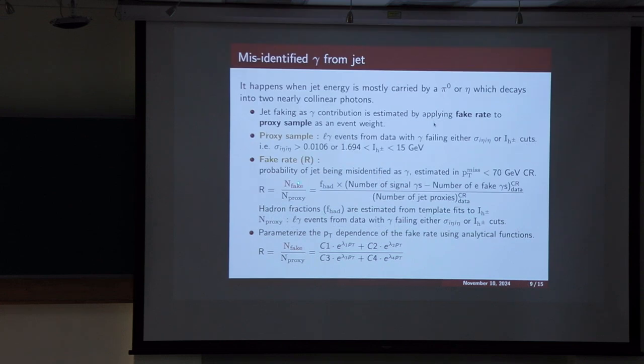and we multiply the hadron fraction to the total number of signal photons. Because we have already estimated the electron faking photon, we subtract that, and we take the total number of proxy sample. So for the cases where we have a jet faking as photon, we take the total number of proxy sample in the denominator, and that gives the fake rate.